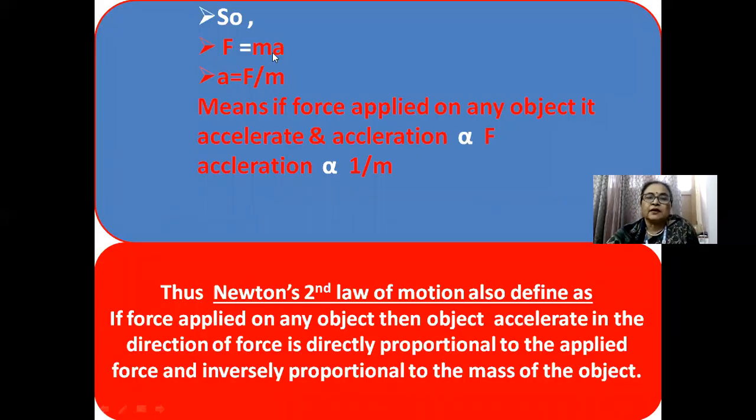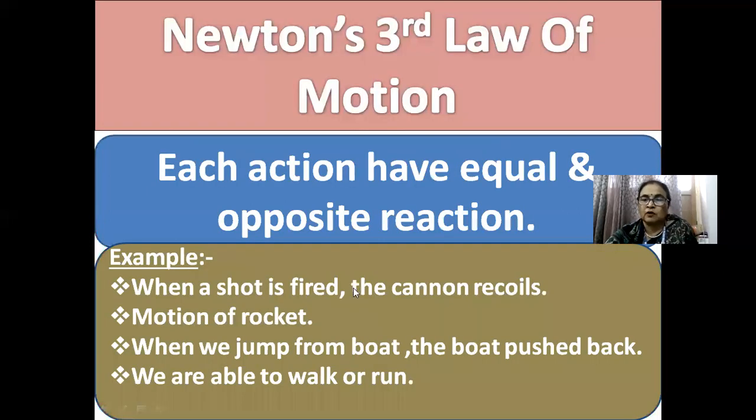F equal to ma, a equal to F by m, which means if force is applied on any object it accelerates, and the acceleration is directly proportional to the force and inversely proportional to the mass. Thus Newton's second law of motion can also be defined as: if force is applied on any object, then the object accelerates in the direction of the force, directly proportional to the applied force and inversely proportional to the mass of the object. This gives an idea about the formula of force.